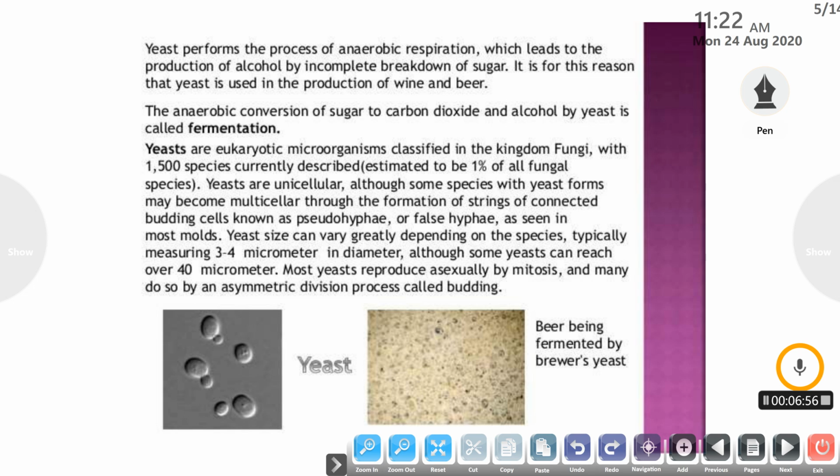It is unicellular in nature, although some species of yeast become multicellular through the formation of strings of connected budding cells known as false hyphae or pseudohyphae. The size of yeast can vary greatly depending on the species. Typically it measures about 3 to 4 micrometers in diameter, although some yeast can reach over 40 micrometers. Most yeast reproduce through asexual reproduction by mitosis or budding.